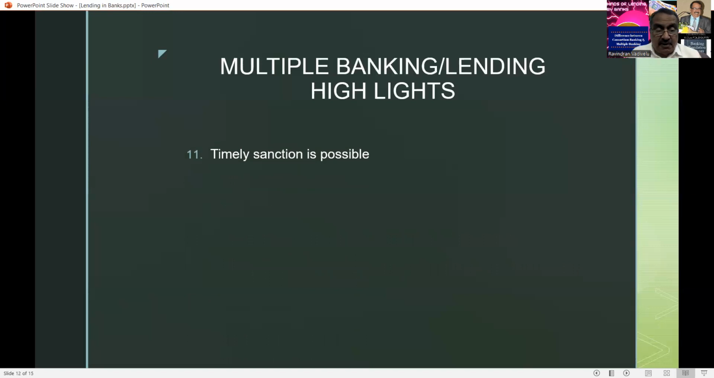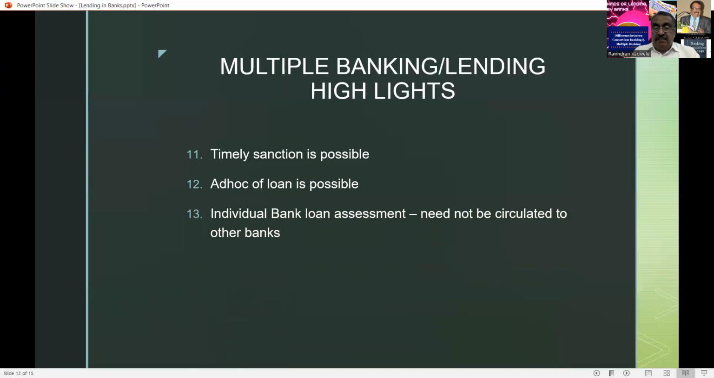And timely sanction is possible, because whenever any loan application is submitted, the bankers sanction the loan in time. And even if they are going for any enhancement or ad hoc loan, the borrower can approach the individual bank. There, based on the decision of the banker, they can get the additional loan or ad hoc loan. So every bank has to do the loan assessment. They need not consult the other bank. The process note need not be disclosed or circulated to other banks in case of multiple lending.